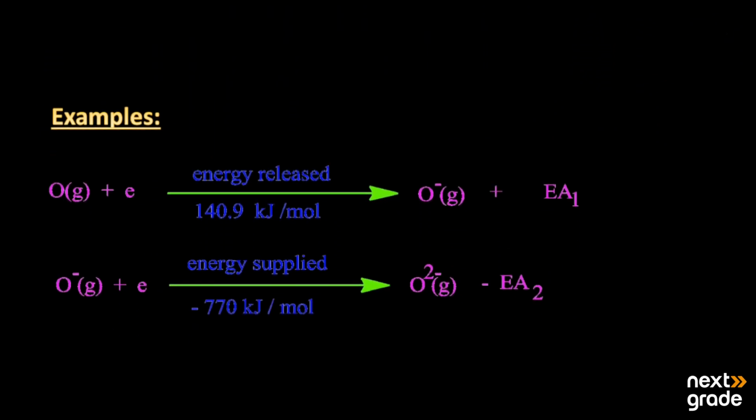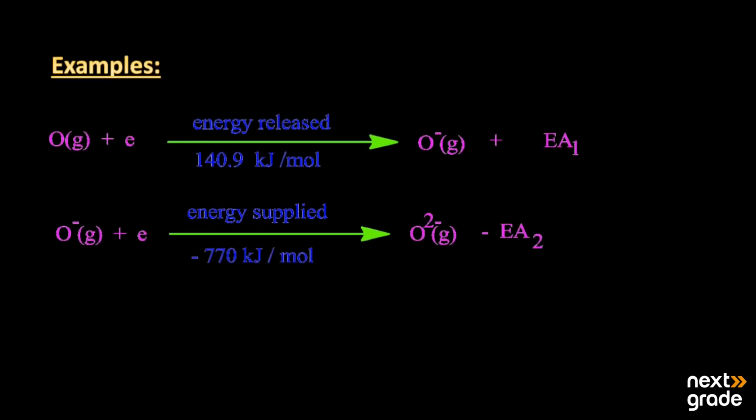After that, we have some examples of electron affinity. The first example is oxygen, which is present in the gaseous state, and we are going to add an electron. It releases almost 140.9 kilojoules per mole of energy, so we have a minus sign there. Oxygen changes into the anion, and this is electron affinity 1.